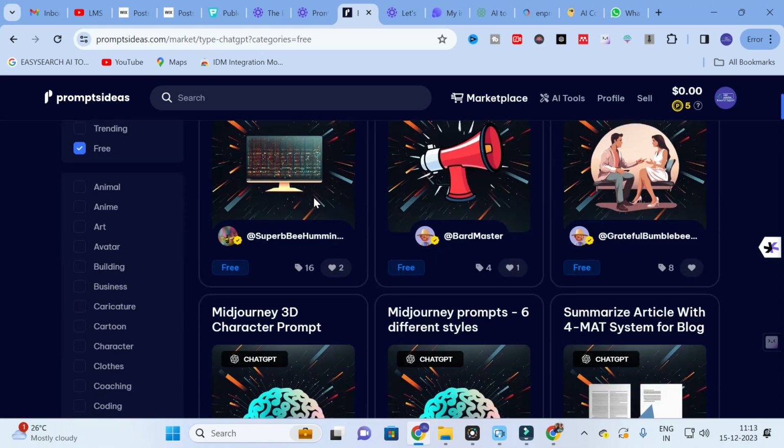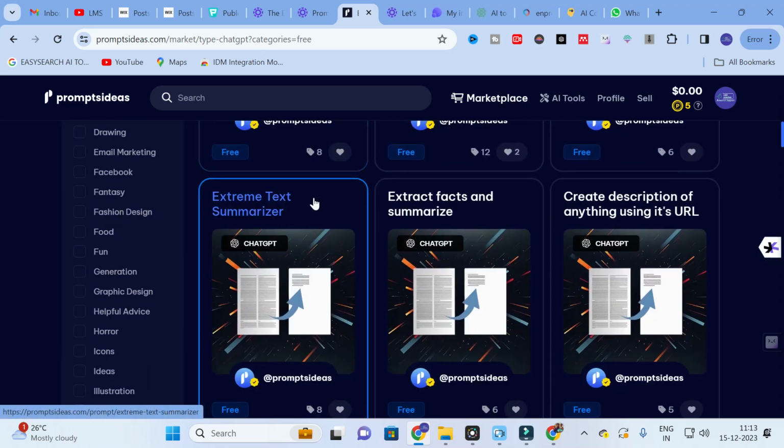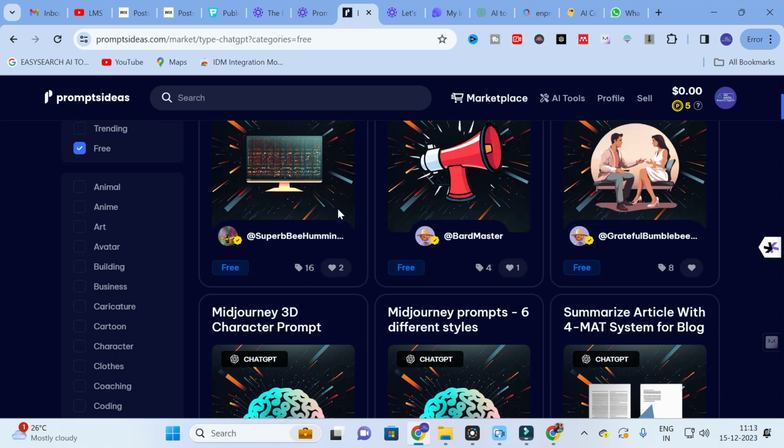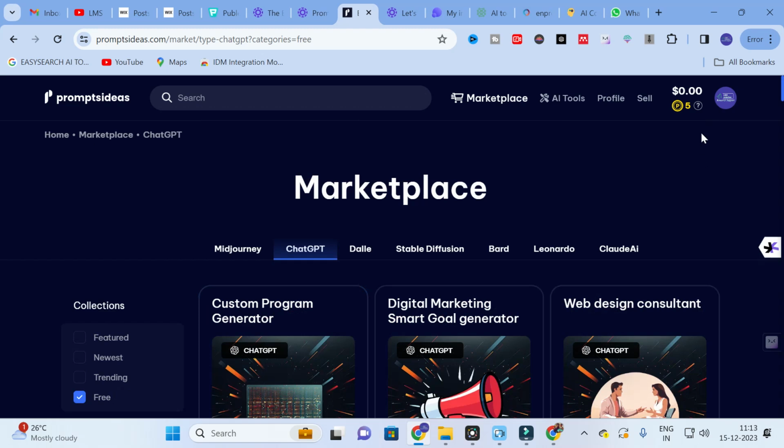In these ChatGPT prompts you will have different prompts especially related to research paper writing. As we have discussed already, some are free, some are priced options. Here you can see the different AI databases available, and the prompts are available. So go on and explore these prompt sites. If it matches or intersects with the concept, the output you expect from the content you want to generate, you can make use of these prompt ideas to get better prompts for your output, and you can use this for your research paper writing.